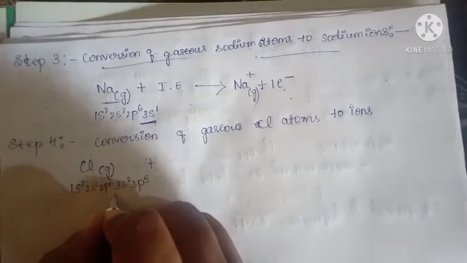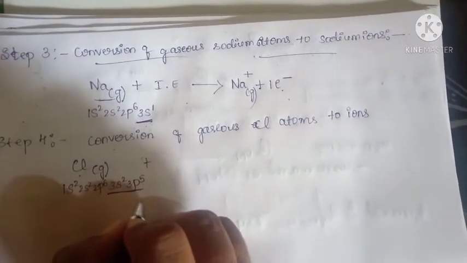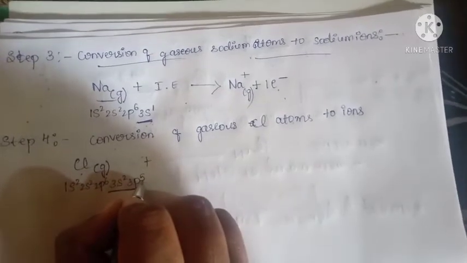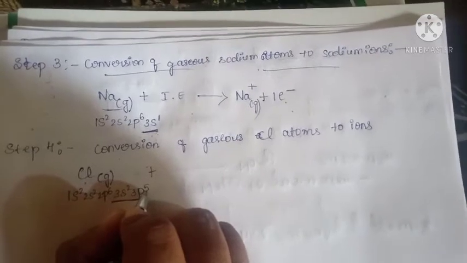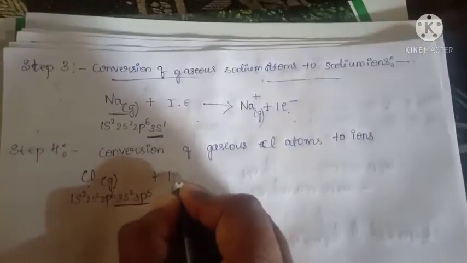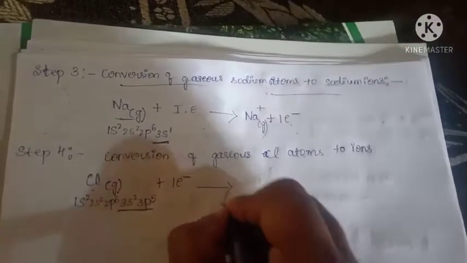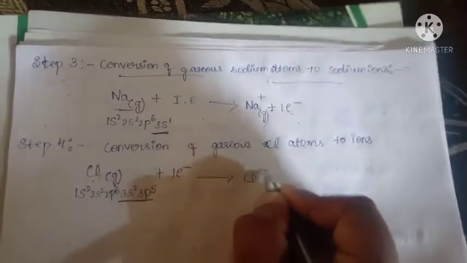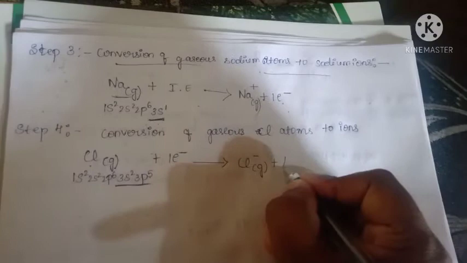To complete the outermost shell, the p orbital needs 6 electrons. There is only 1 electron needed by the chlorine atom to complete its electronic configuration. Here it accepts 1 electron from the sodium. It gives Cl minus, and some amount of energy is released.